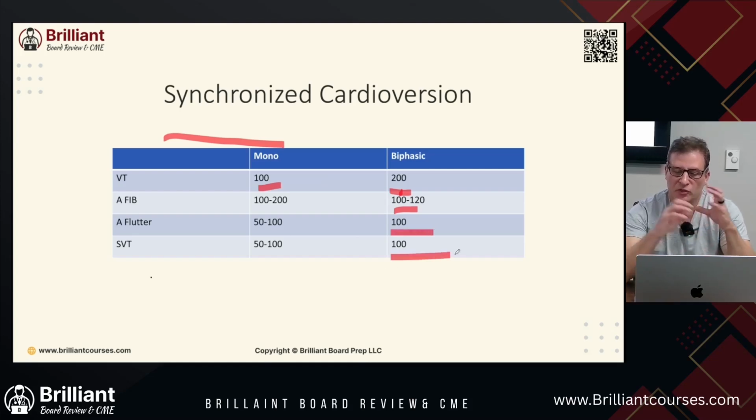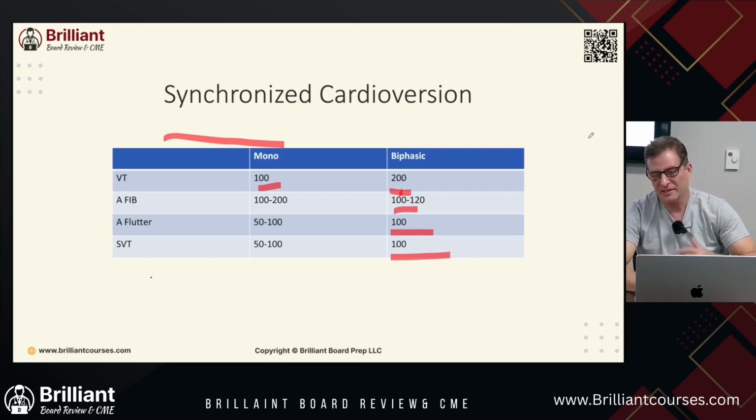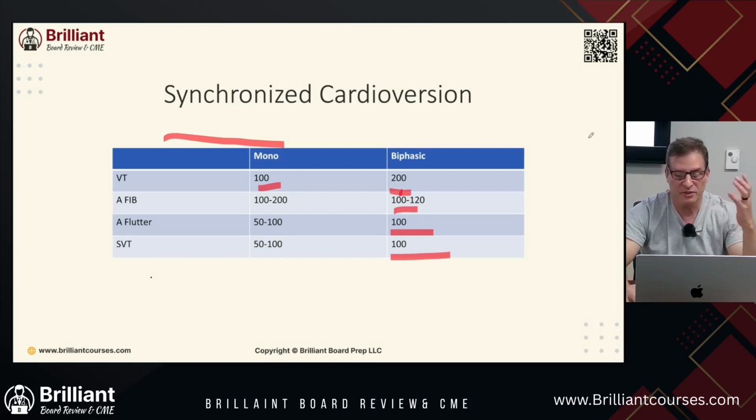The procedure will be terminated by either successful conversion to a sinus rhythm, or when it's determined that this isn't working by whoever is the provider in charge. And then either the next step would be this patient's going to pass, or we need to get them to another intervention. Another intervention could be taking them to the cath lab. We have not been able to prevent the ventricular fibrillation. We're going to rush them to the cath lab. Maybe there's an uncontrolled ischemic event that we can open up the arteries so the patient can get better.